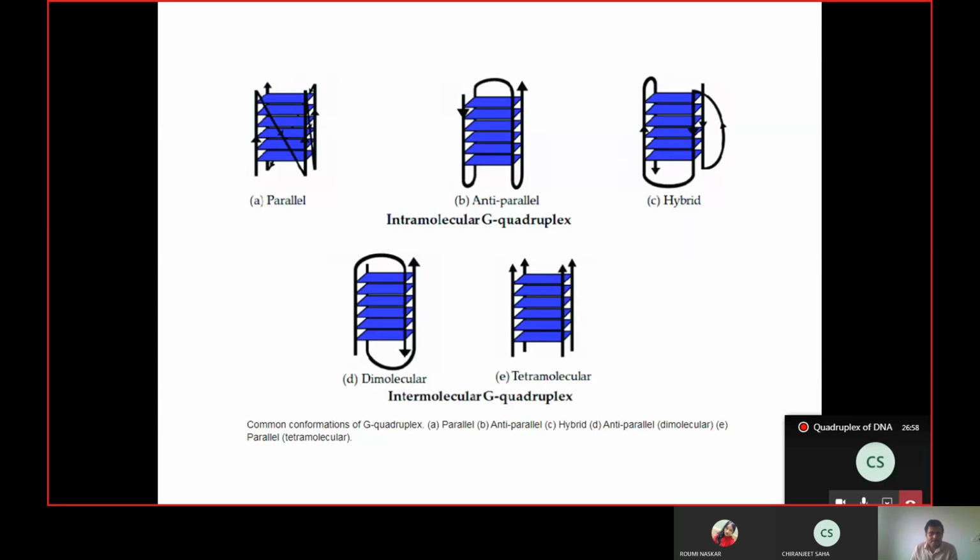Next. Now, what I told is that the G quadruplex can be of two types. One is the intramolecular G quadruplex, meaning the same DNA strand is forming the quadruplex, or the intermolecular G quadruplex. In both cases, the strands may be parallel like this, and these are the loops. So these are the strands which are forming the G quadruplex, and what is connecting them are the loops.